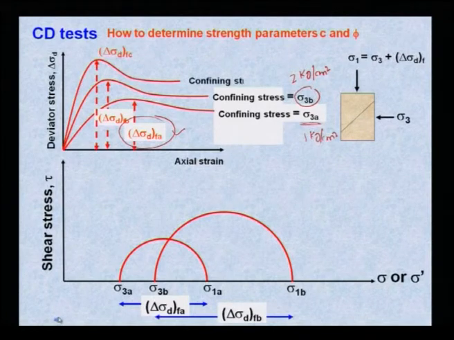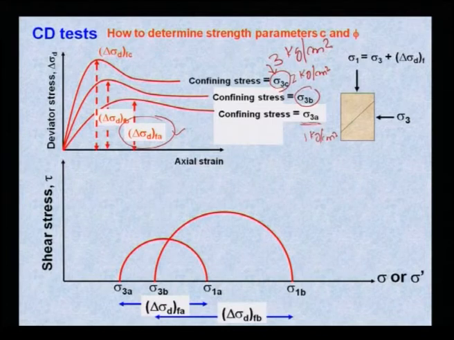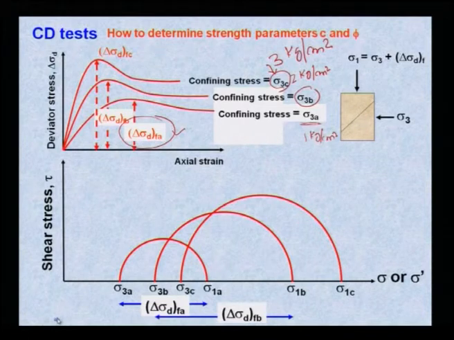Similarly, do a third test, say 3 kg per cm square, and plot the third Mohr circle. After plotting these 3 Mohr circles, draw a common tangent.